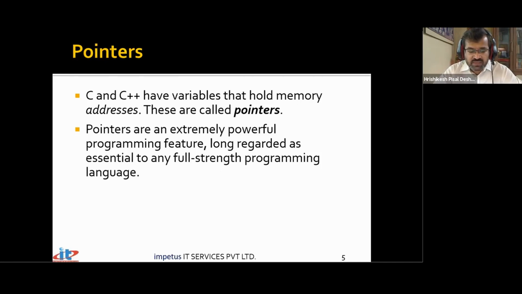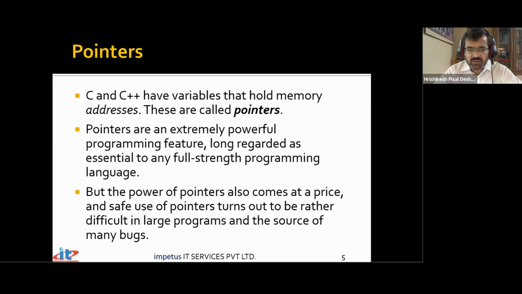With new generation languages like C++ and Java, we also have this concept of references. But earlier it was thought that without the concept of pointers, the language cannot be called a full-fledged, full-strength programming language. Now we have restricted pointers, and those are nothing but references, because it has been identified that people misuse this concept of pointers, especially pointer arithmetic, and when it goes wrong, it results in crashing of the system. But the power of pointers also comes at a price.